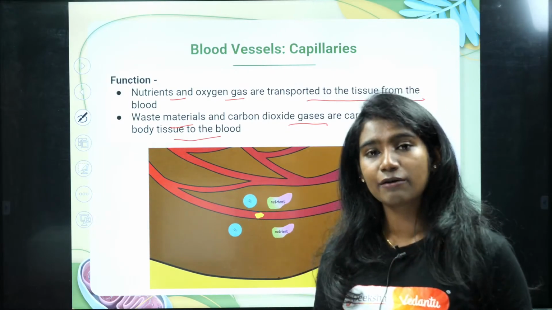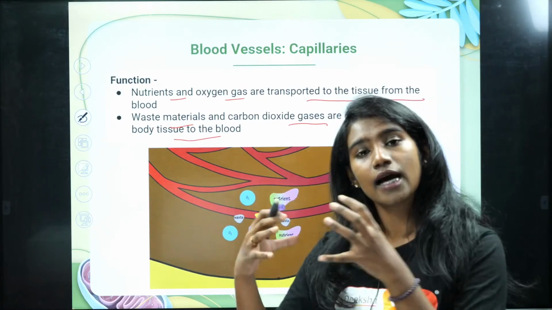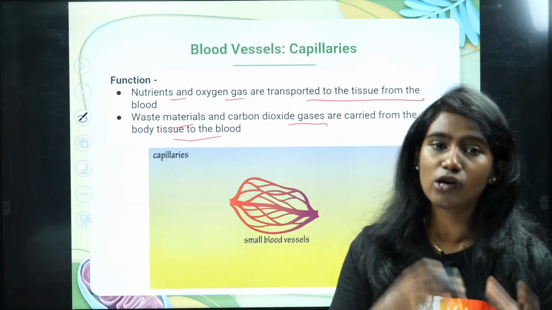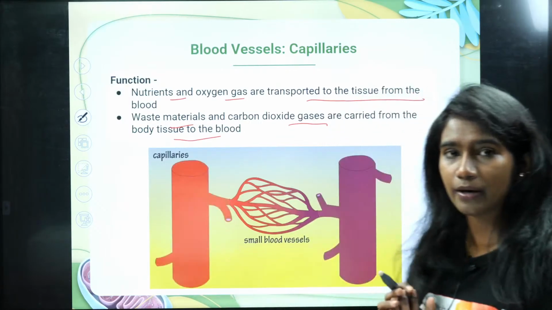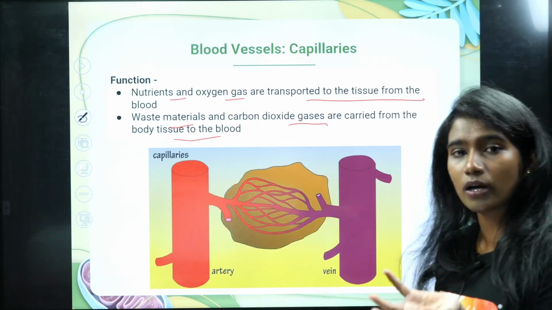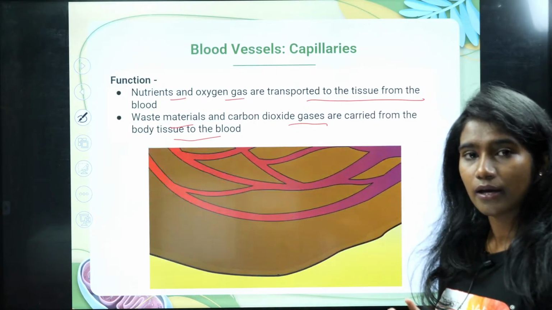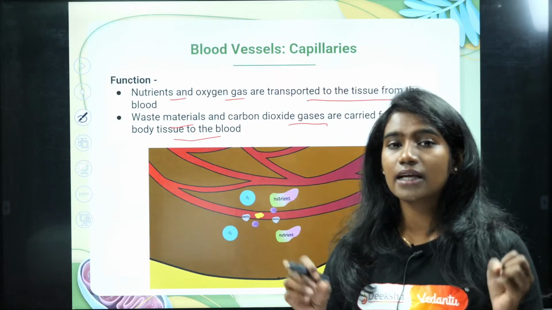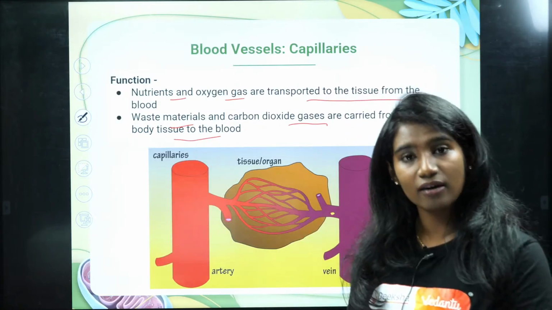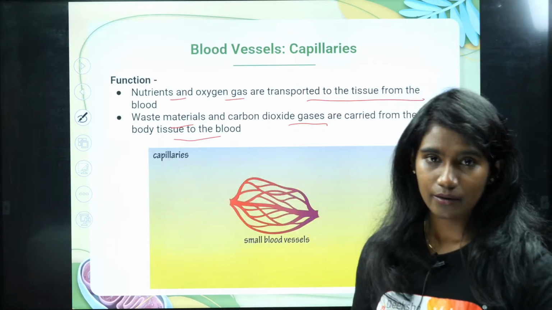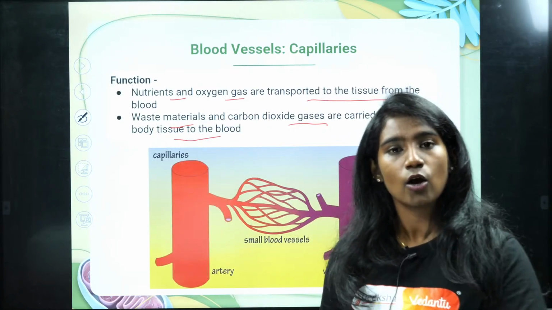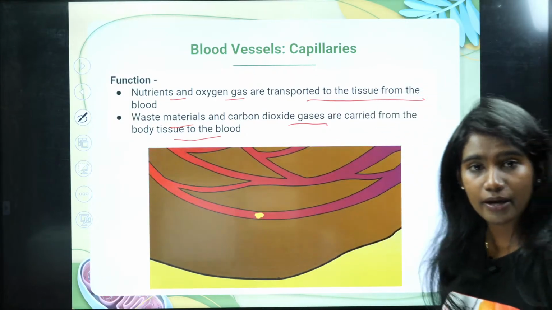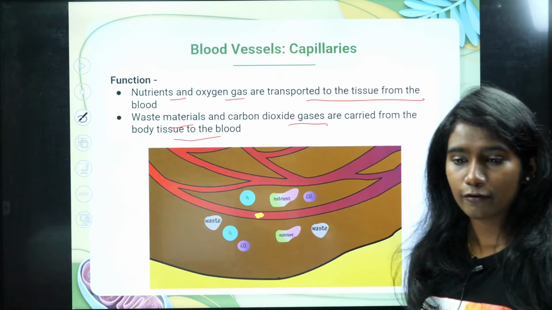And in the lungs, what is that? We inhale and our lungs will absorb oxygen, right? That oxygen which is present in the alveoli will diffuse into the blood capillary. That's how the deoxygenated blood is converted to oxygenated blood. So here the blood is helping in the removal of carbon dioxide from our body, right? Similarly, certain nitrogenous wastes are also produced in our body. Again, that is carried by blood only, and the blood will carry that nitrogenous waste to the kidney, wherein those nitrogenous wastes will be removed from our body in the form of urine. That's how the blood is also helping in the removal of waste material from our body.